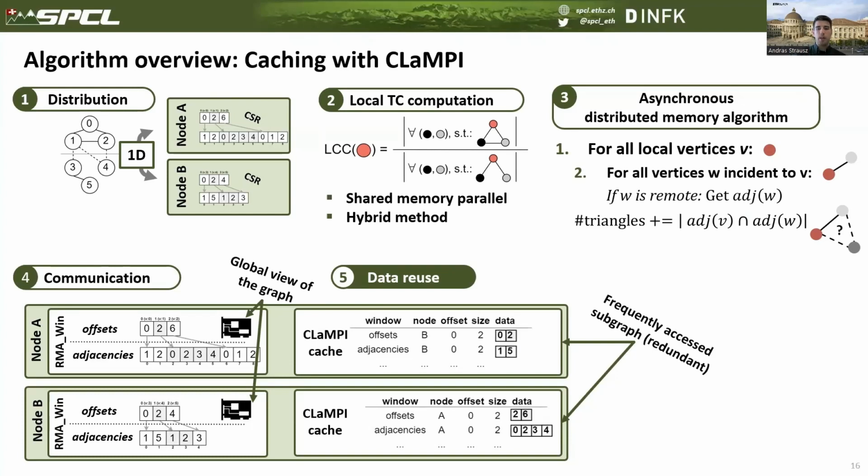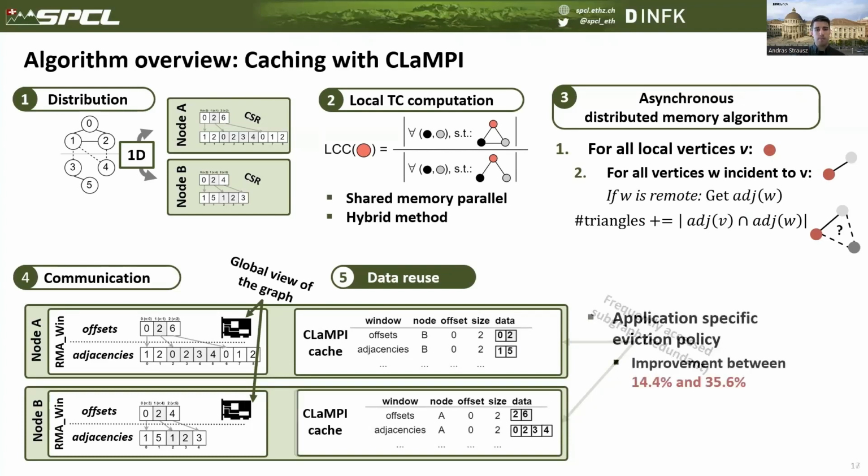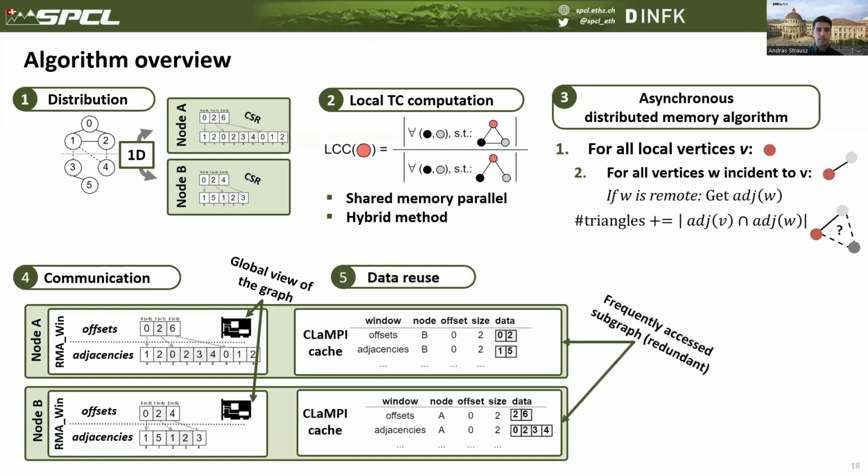Moreover, we develop an application-specific eviction policy. As the degree correlates with the number of times a vertex will be accessed, we can use this degree centrality score in the cache in order to store probably more valuable entries in the cache. This led to an improvement between 14 and 35% in caching performance. So this is the whole overview of our algorithm.